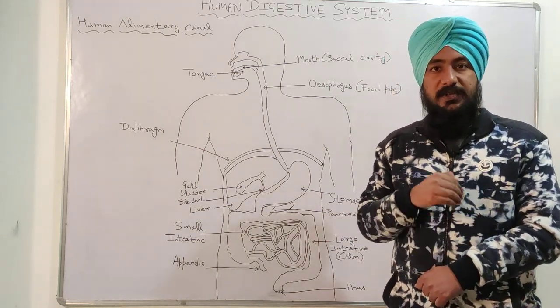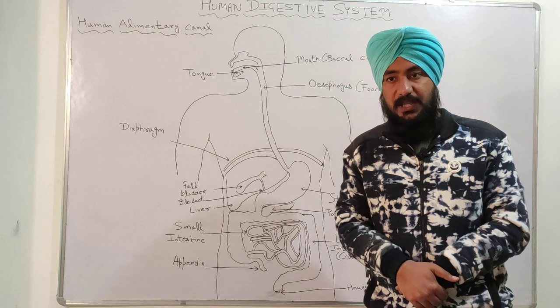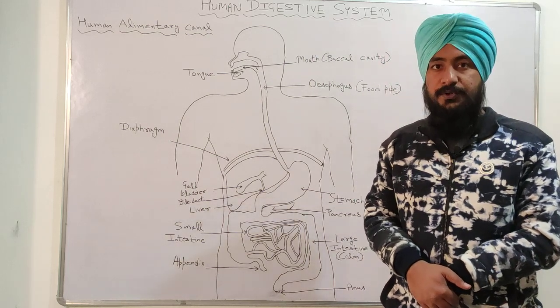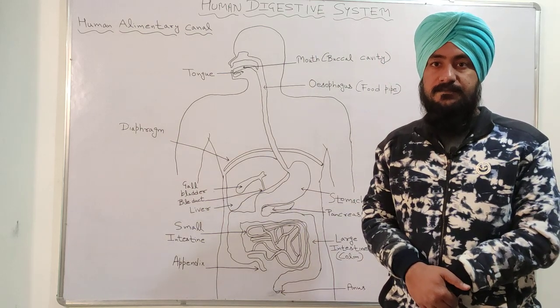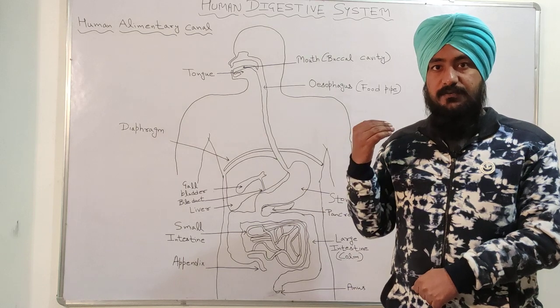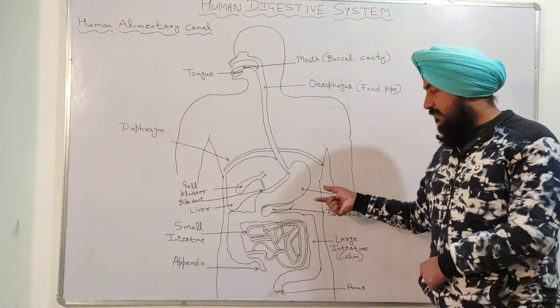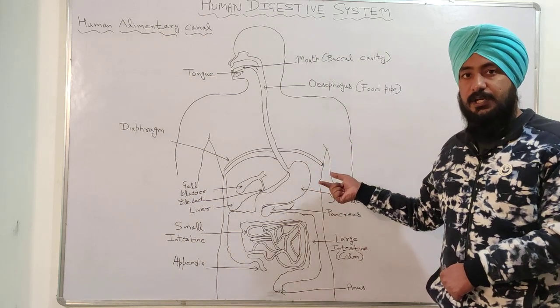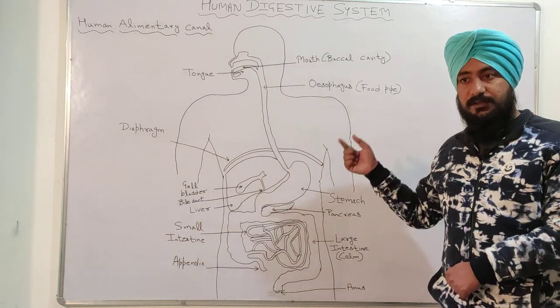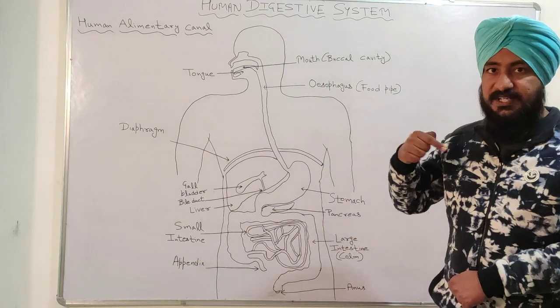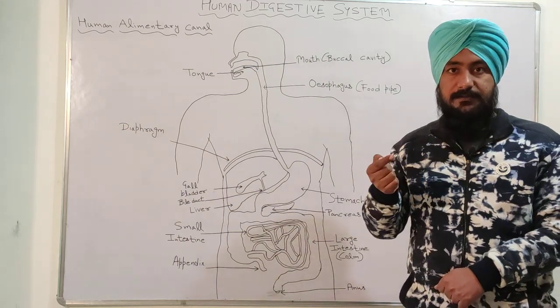So starting with bile juice, it makes the food medium alkaline. As we have studied, the HCl makes the food medium acidic. So the opposite of acidic is alkaline.